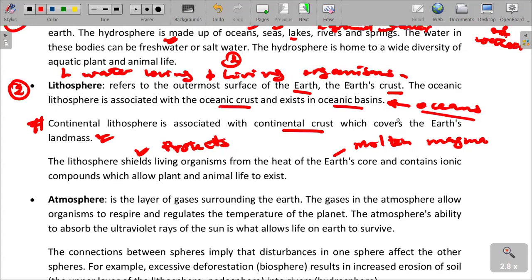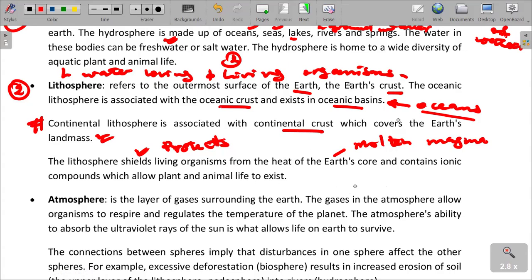So these are very dangerous. There is very dangerous heat coming from the Earth's core. However, because of the lithosphere, organisms are able to survive on the Earth's surface, which is covering and shielding them from that heat.